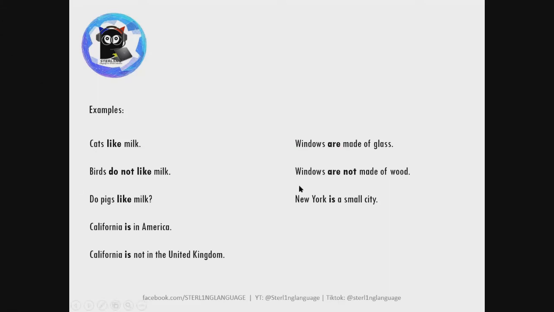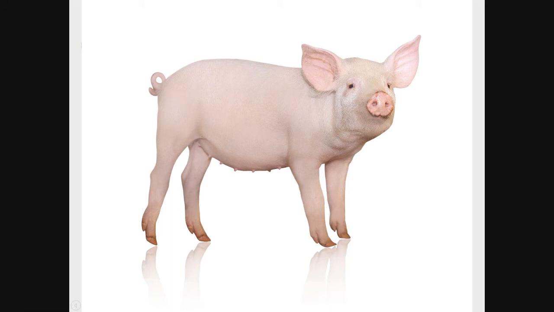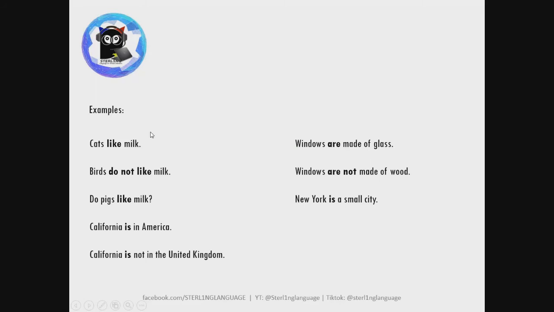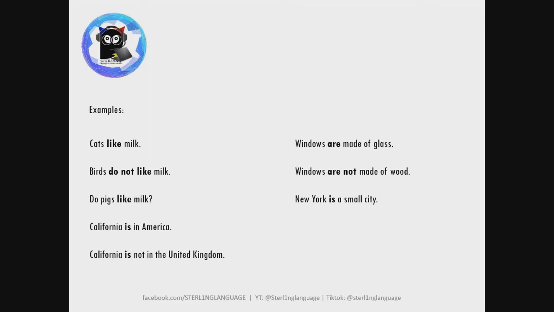And birds do not like milk. Pigs, or do pigs like milk? Things like this. Again, depende yan sa opinion or paniniwala ng nagsasalita. Nasa nagsasalita yan. Okay? California is in America. Now, this may not entirely be true because there might be a town or another city called California somewhere else around the world, you know? So California is not in the United Kingdom, probably because the speaker already is sure na walang California sa UK.